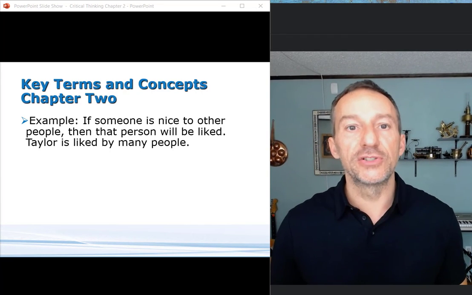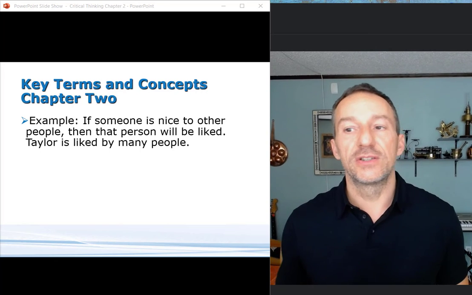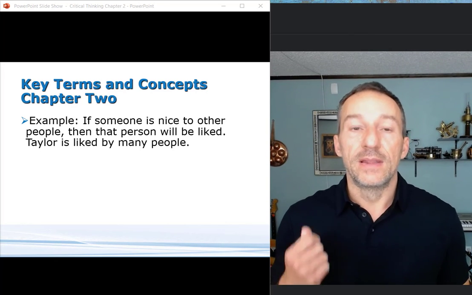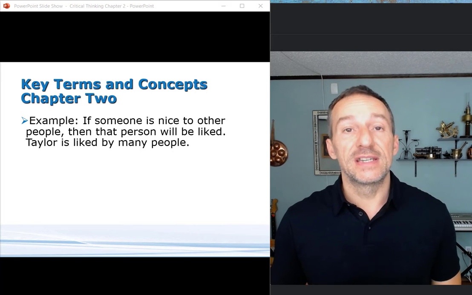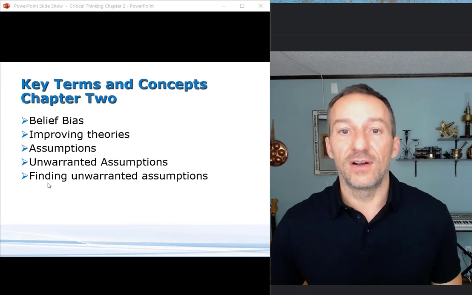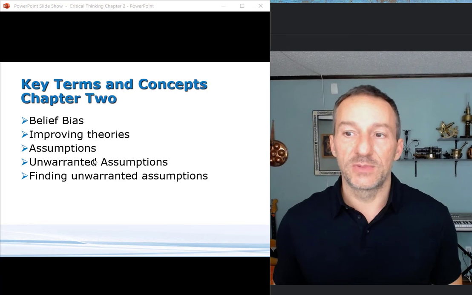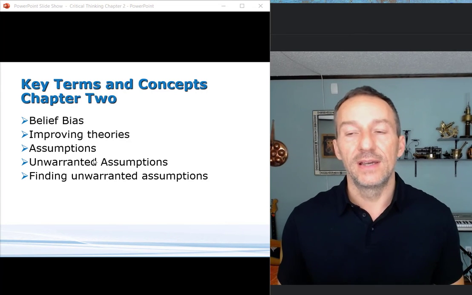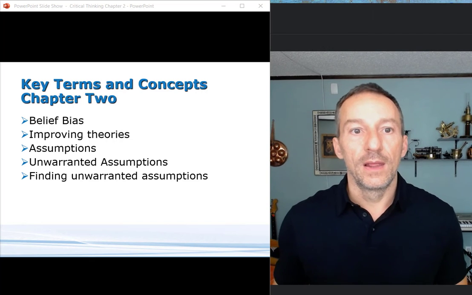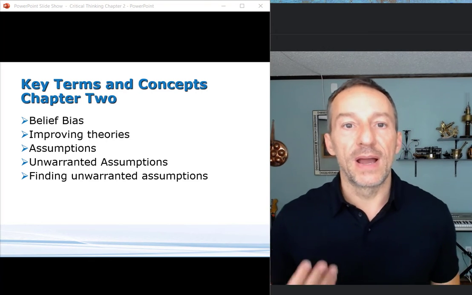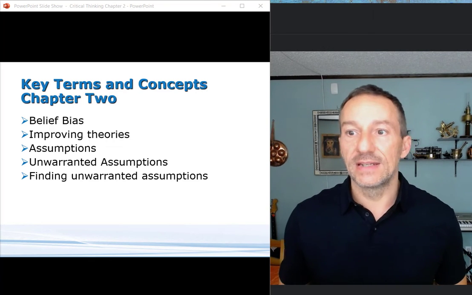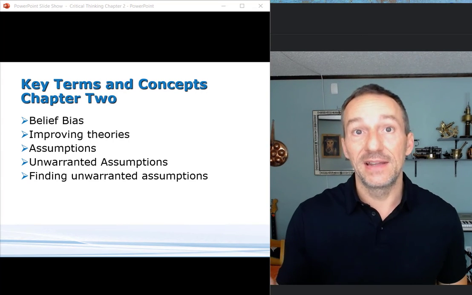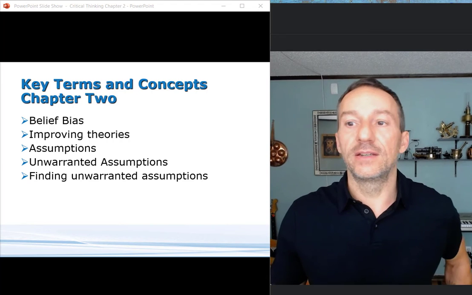And you have to be able to identify the assumptions to evaluate an argument, and most people are not very good at this. The big reason to think about assumptions is because a lot of people have what's called unwarranted assumptions. So not only are they assumptions, but they are assumptions that are faulty and not necessarily true. They're not justified or supported by a good reason, and they're taken for granted and kind of hidden in the argument. So you've got two different things going on there. It's hidden and it's unjustified, and it can lead to the wrong conclusion.